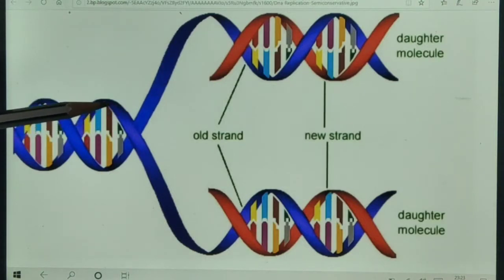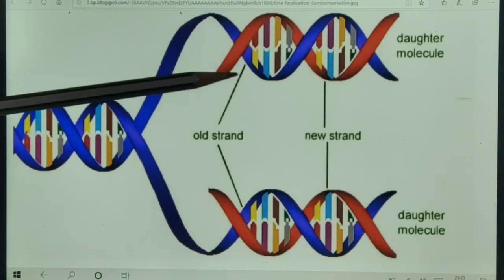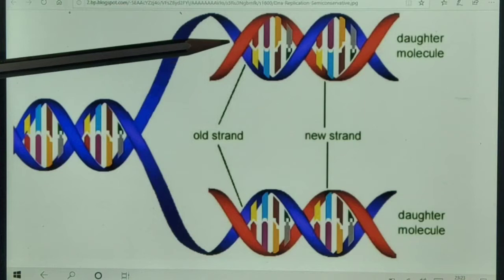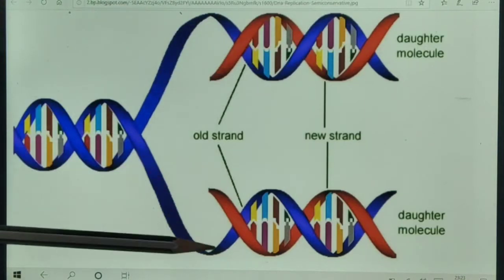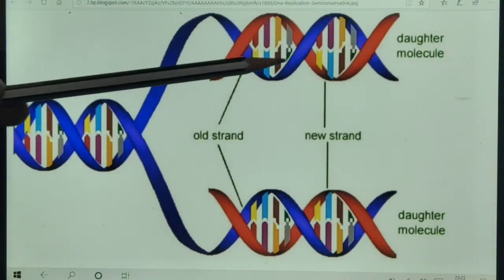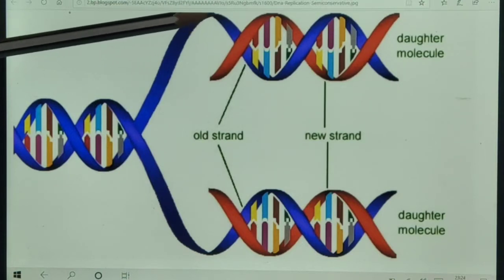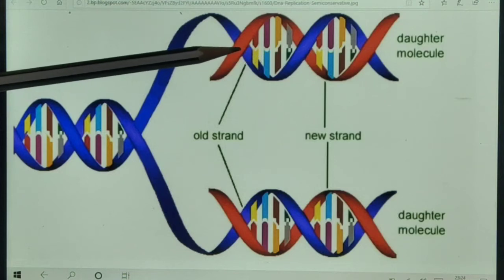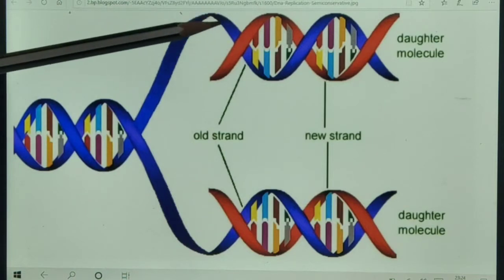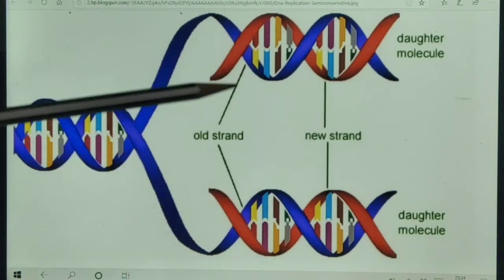Suppose this cell has to make two new cells. Then first of all the DNA helix, these two strands get separated, and this blue line is the single strand of this double helix. So what is this red strip? This is the copy of the parent DNA. Blue color DNA is the parent DNA, and red color is shown for the new DNA, which is the copy of the parent DNA. So first of all, the copy is formed.